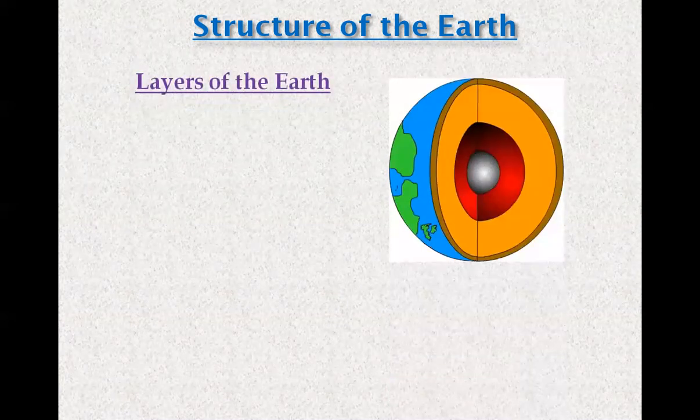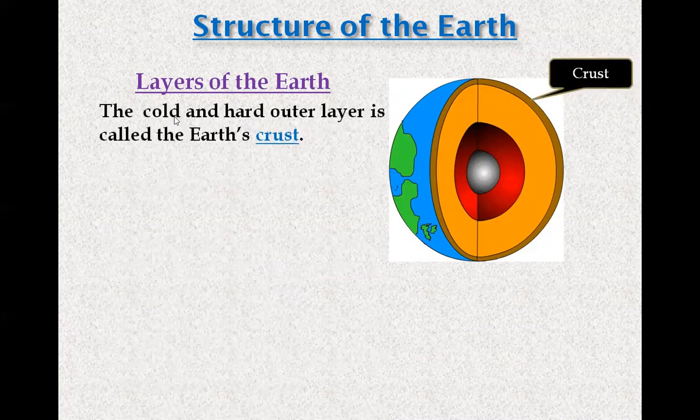This formed the crust or land on which we live. Parts of the crust are also under the ocean. They form the floor of the ocean. So the cold and the hard outer layer is called the crust.